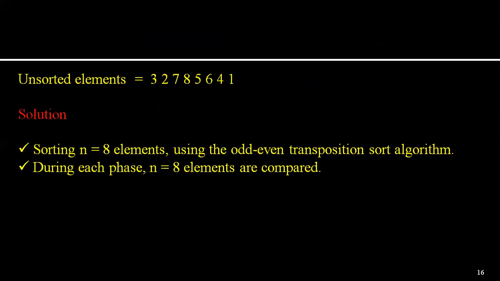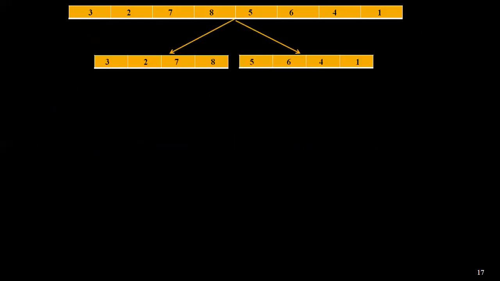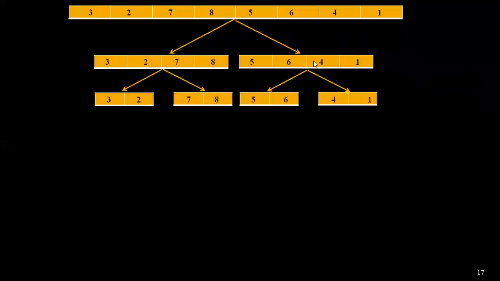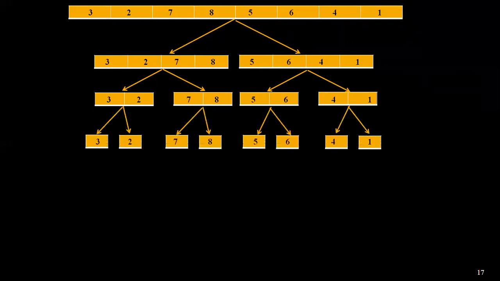So here let us go with the same example. If we have unsorted elements 3, 2, 7, 8, 5, 6, 4, 1, here we are dividing, partitioning. We have 8 elements, so we partition them into 2 parts with 4 elements each. Then these 4 elements we divide into 2 parts with 2 elements each. Then each we divide into single parts. Now the division is complete.